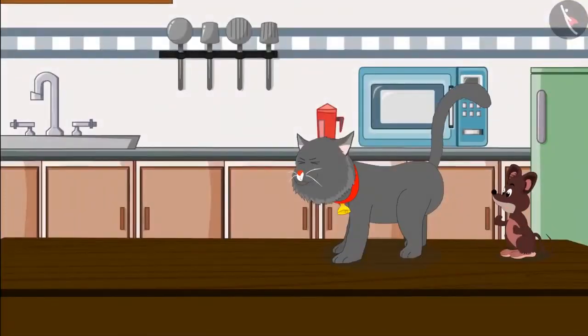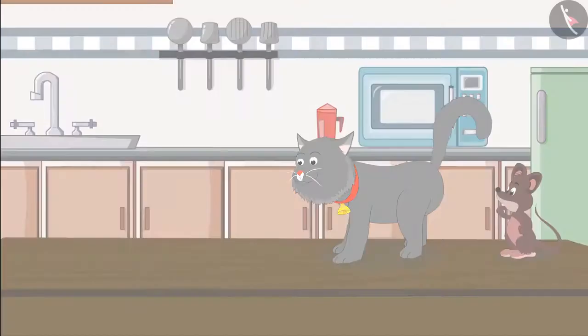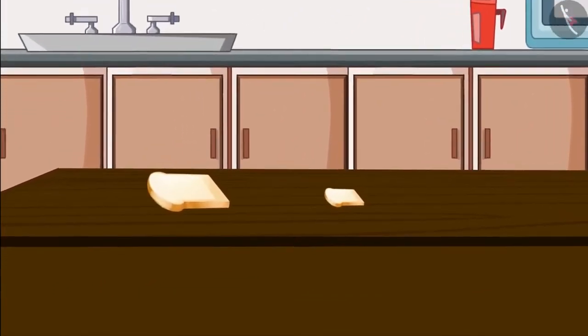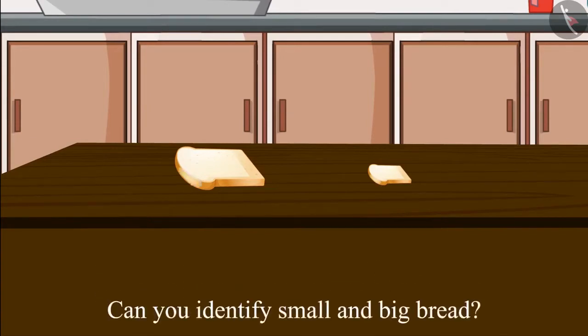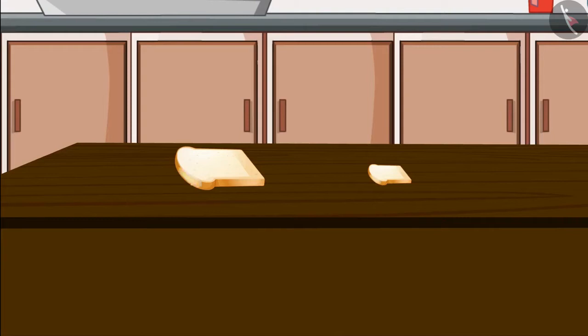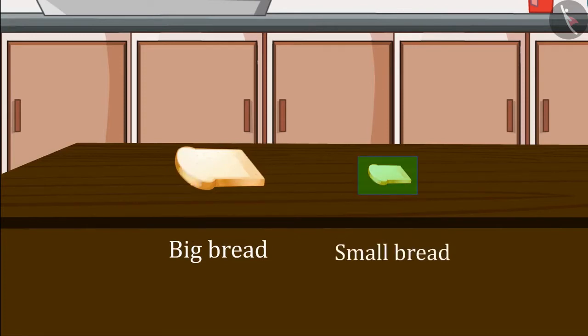Both Meenu and Teenu go to the kitchen. Two breads were kept there. One small bread and one big bread. Children, can you tell which of these is a small bread and which one is the big bread? Okay, let's see. Yes, you guessed it right, kids. This bread is big and this one is small.